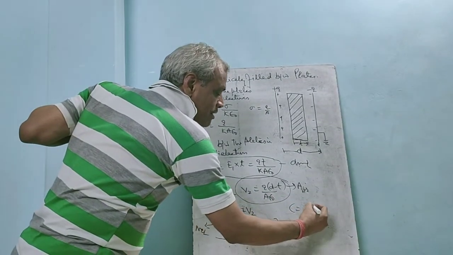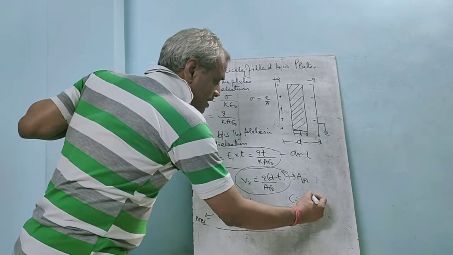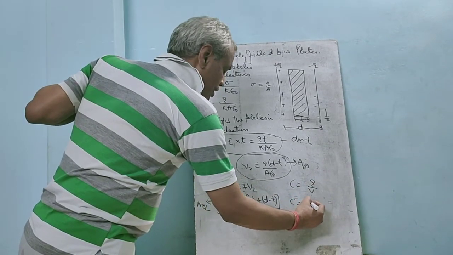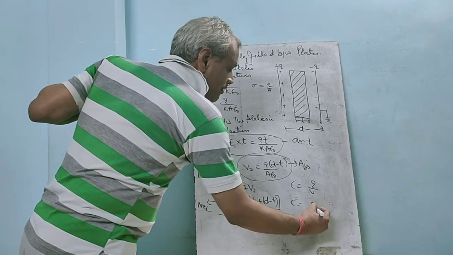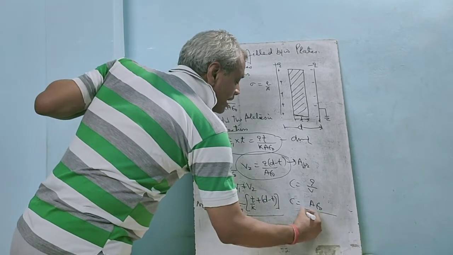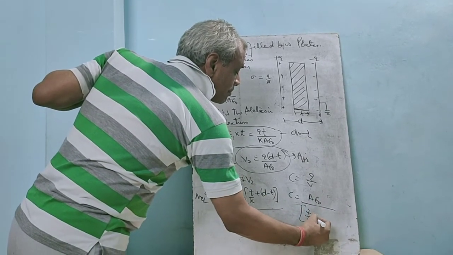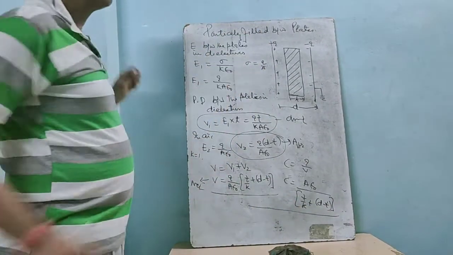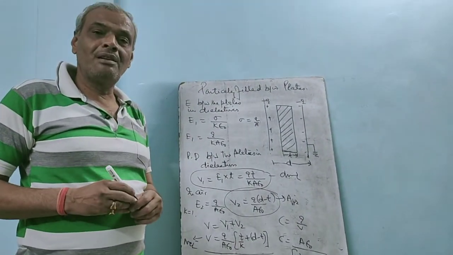Then the capacitance of the parallel plate capacitor, C equals Q upon V. You put the values and you get C equals K A epsilon naught upon (T plus K times (D minus T)). Very simple.